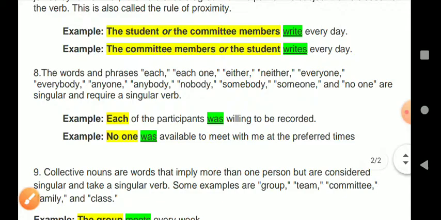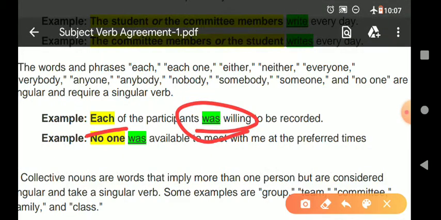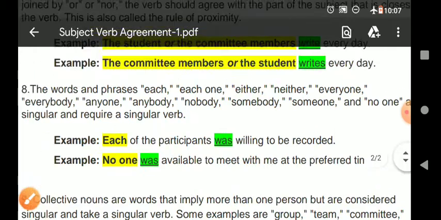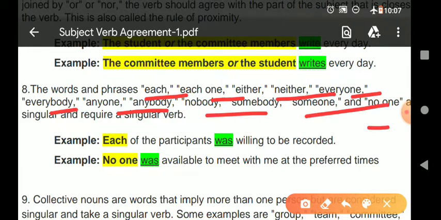Like that, so many words are there, each one, like we are saying in the example, each of the participants was willing to be recorded. Now this is singular, so verb should also be singular. No one was able to meet with me at the preferred times. These words are very important. This should agree with the verb, and verb always should be singular.